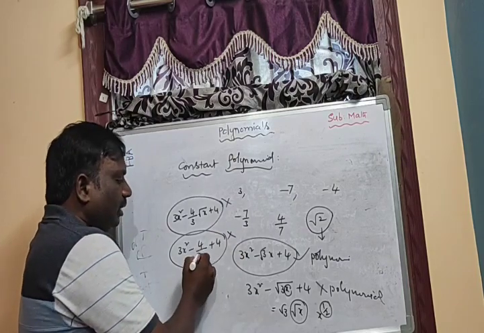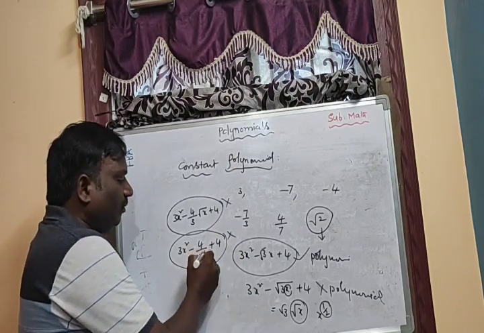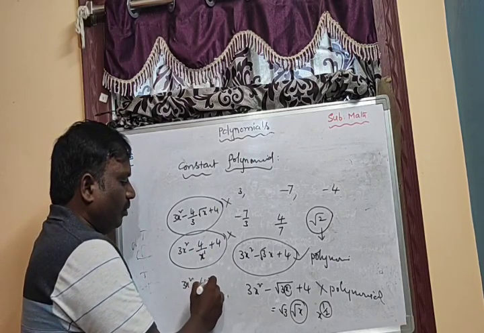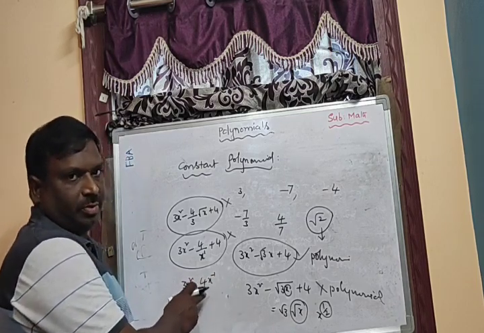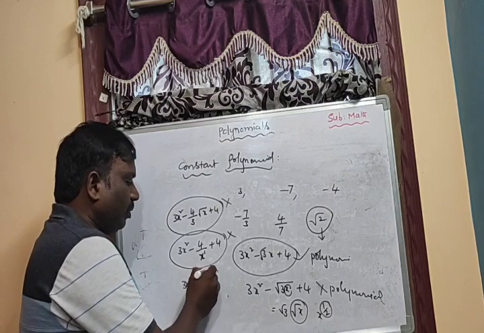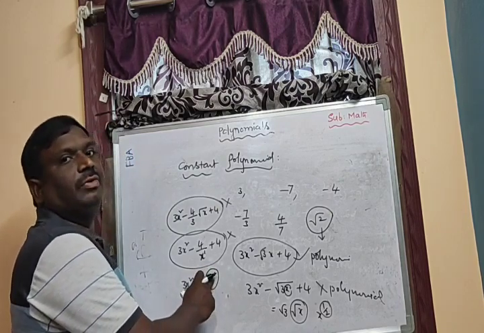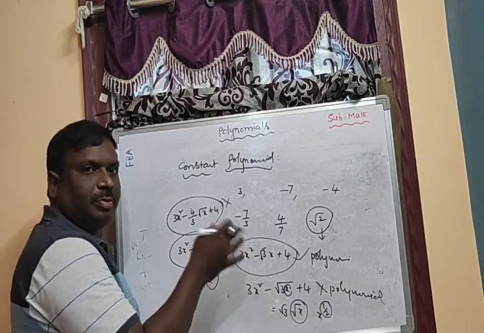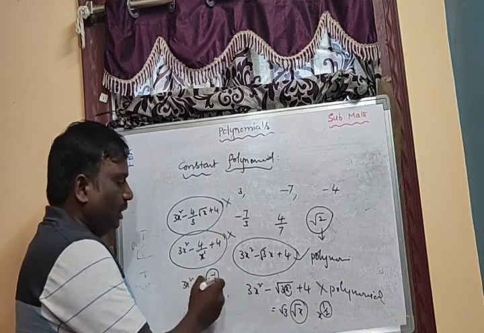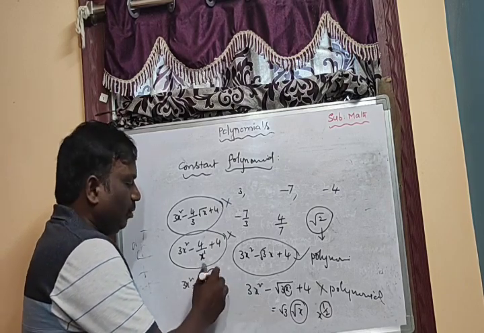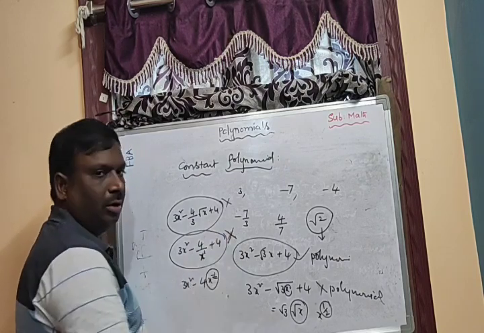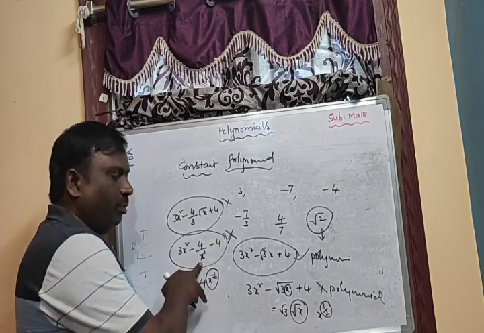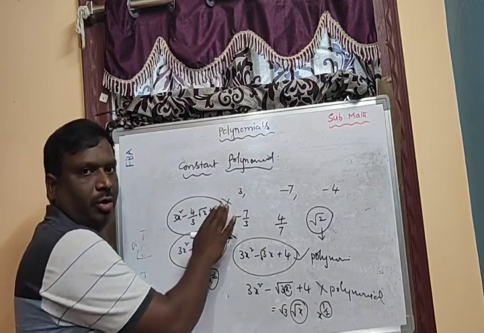Why? Because see here the variable is in the denominator. What is the degree of this variable? 1. If it comes to the numerator, it will become x power minus 1 based on the laws of exponents. So x power minus 1 means a negative integral power. But according to our definition, non-negative integral means positive integers along with 0. Here a negative integer came, that's why this is not a polynomial. So simply we can conclude that variables should not be in the denominator, all variables should be in the numerator.